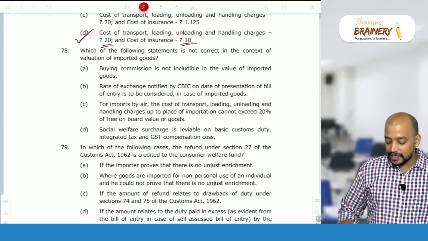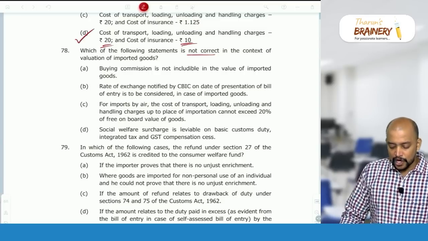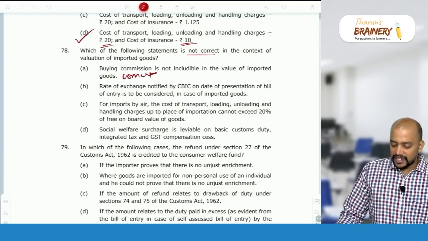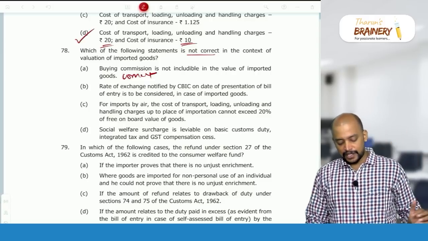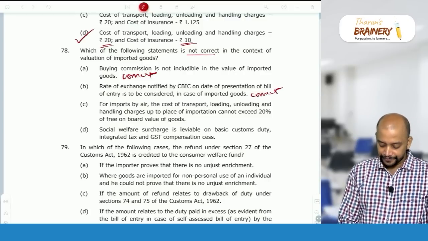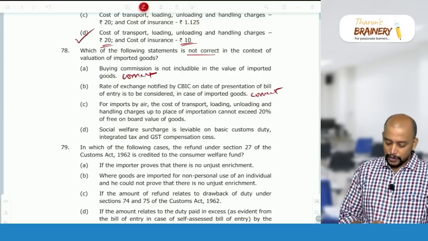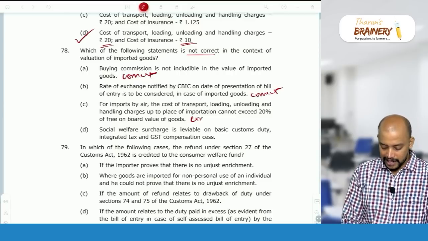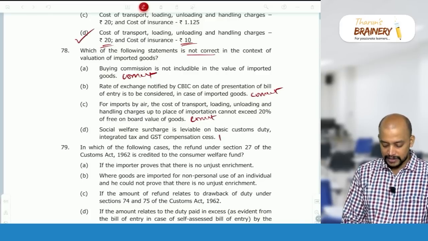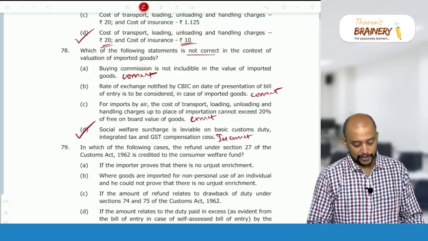Then, which of the following statements is not correct in the context of valuation of imported goods? Buying commission is not included in the value of imported goods. Correct. Rate of exchange notified by CBIC on the date of presentation of bill of entry is to be considered in the case of imported goods. Correct. For imports by air, the cost of transport, loading and unloading cannot exceed 20%. Correct. Social welfare surcharge is leviable on basic customs duty, IGST. No, false. Incorrect. So, social welfare surcharge is only on basic customs duty.